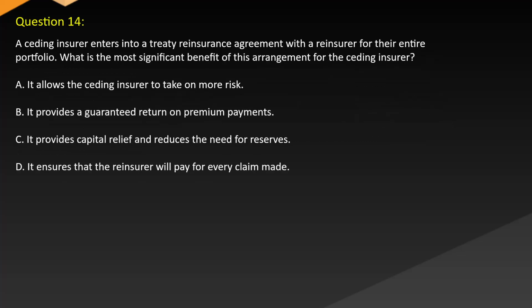point. Question 14. A ceding insurer enters into a treaty reinsurance agreement with a reinsurer for their entire portfolio. What is the most significant benefit of this arrangement for the ceding insurer? A. It allows the ceding insurer to take on more risk. B. It provides a guaranteed return on premium payments. C. It provides capital relief and reduces the need for reserves. D. It ensures that the reinsurer will pay for every claim made.